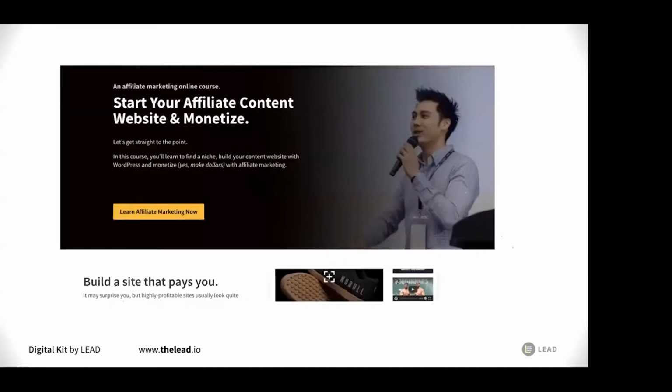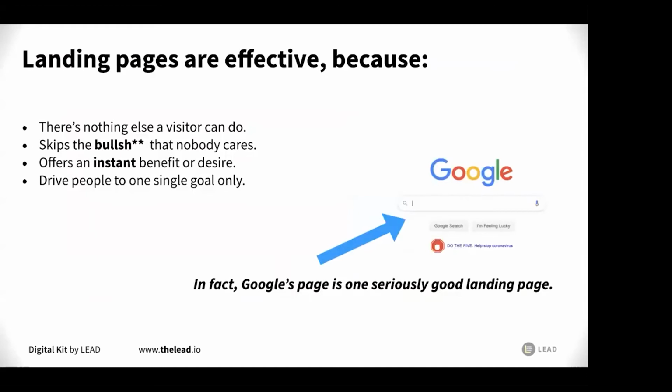Now, we also build landing pages. So this is one of our landing pages. They can basically just go and click on that button right now, right? Nothing else, no distractions. So landing pages are effective because there's nothing else a visitor can do. They cannot click on the menu bars. They cannot click on something else here and there. They don't get distracted. It skips all the nonsense that nobody cares about. And it offers an instant benefit or desire and drives people to one single goal only.